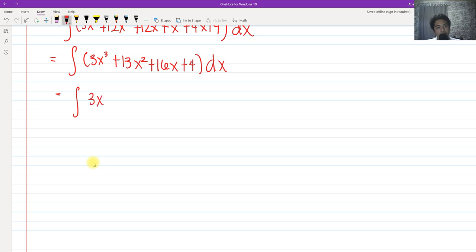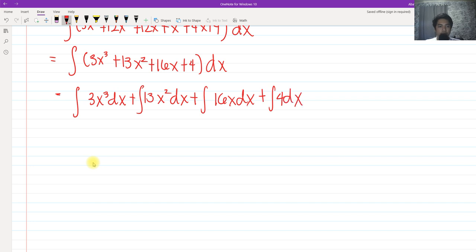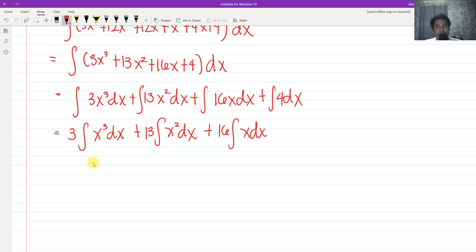By properties of integral, we can now factor out. We have the integral of 3x cubed dx plus the integral of 13x squared dx plus the integral of 16x dx plus the integral of 4 dx. Factoring the constants outside the integral sign, you always do that because that makes your integration much easier. You can only factor out constants if they are multiplied.